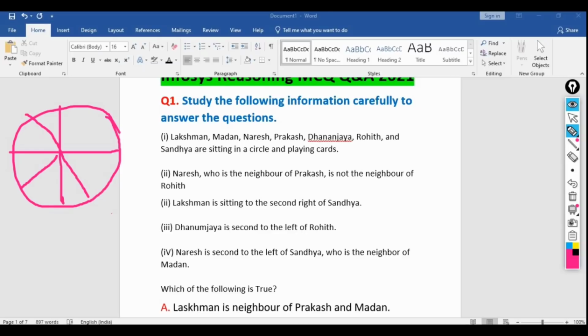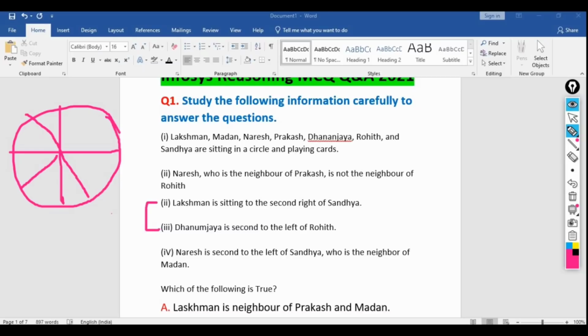Suppose it said Rohit is sitting not between this and this. With this type of information, we will not be able to get a specific solution. So these two things we can use to solve this question, and it will be more time saving. One more, Naresh is second to the left of the Sandhya, who is neighbor of the Madan. So these are the 4 pieces of information we have.